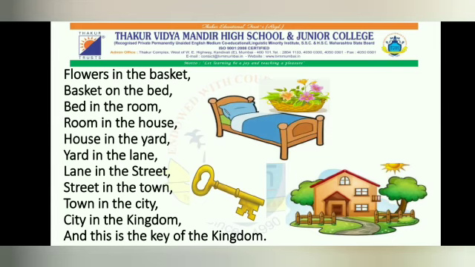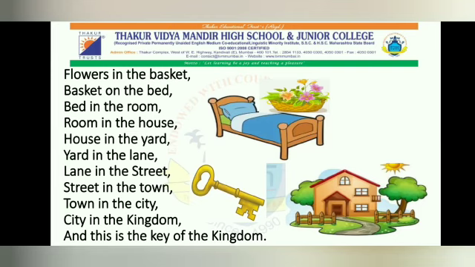So here you can see the things are arranged from smallest to the biggest. Now here we can see the flowers are in the basket, and basket is on the bed, and bed is in the room, and room is in the house, and house is in the yard, and yard is situated in the lane, and lane is there in the street, and street is in the town, and town is in the city, and city is in the kingdom. And at the last there is the key of the kingdom.